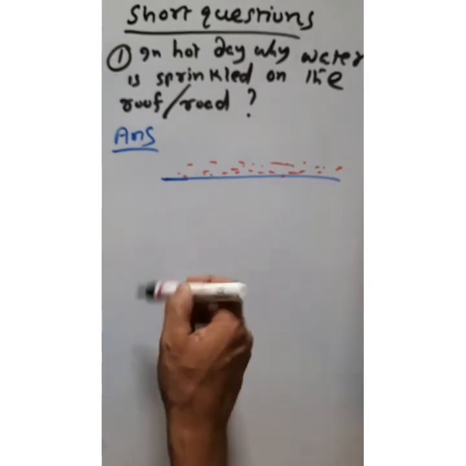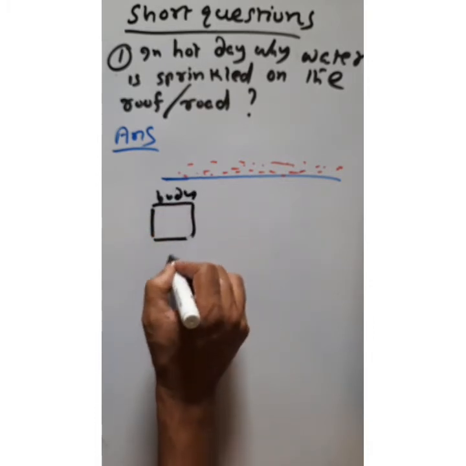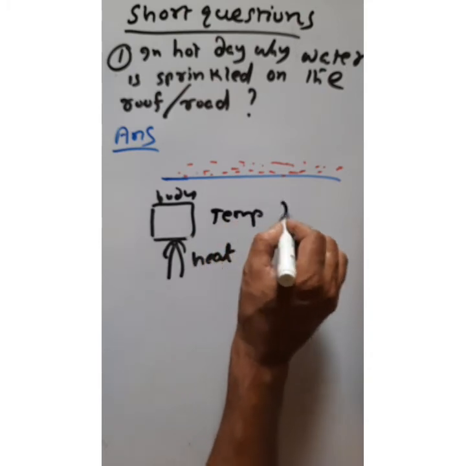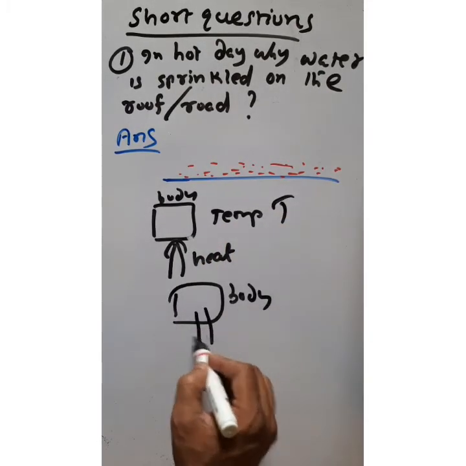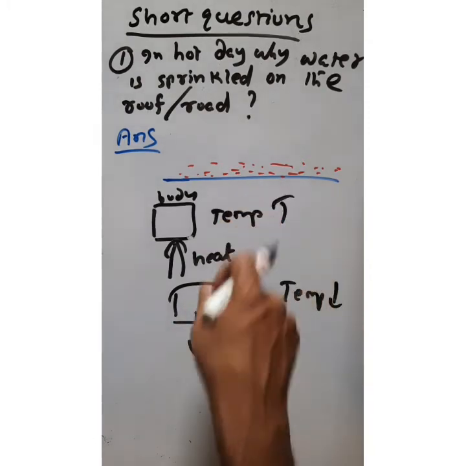By this process, the temperature of the road or roof will decrease, because of the main concept: suppose this is a body. If we add some heat energy to the body, its temperature rises. And if we draw heat energy from the body, its temperature falls. This is the main reason.